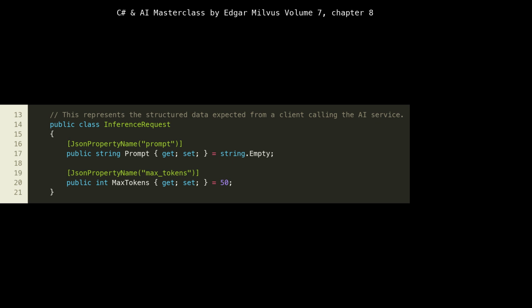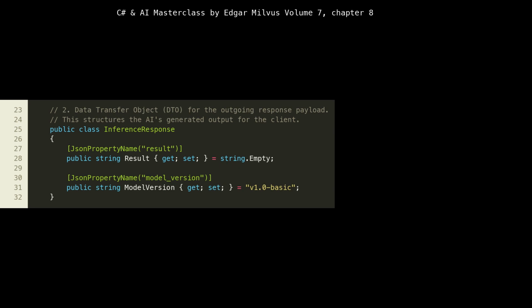These attributes from System.Text.Json.Serialization allow us to map JSON property names, which are typically snake_case in web APIs, to C# property names, which are PascalCase, ensuring clear communication between the client and our service. This separation of concerns, defining clear input structures, is a hallmark of robust API design and microservices.